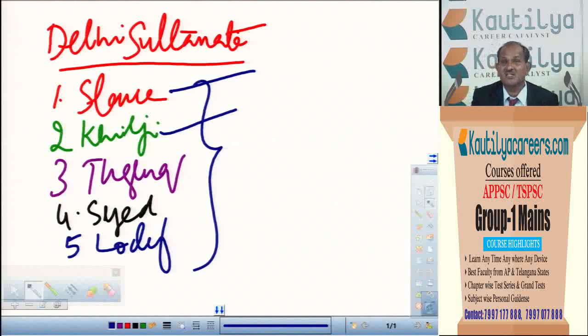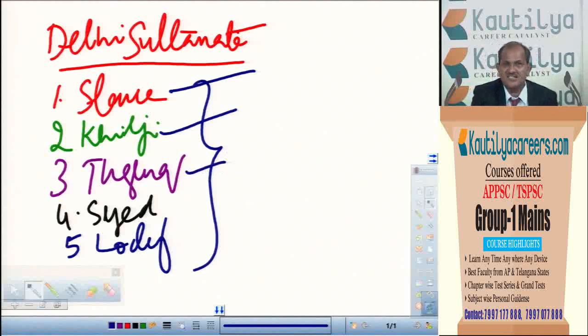And of course in Slave Dynasty, even Iltutmish, Balban and all were also there. But as I am telling, Razia Sultana may be asked. In Tughlaq Dynasty also, Muhammad bin Tughlaq is there. He too is very famous for administrative reforms and of course failures of his reforms. So that we discuss later.